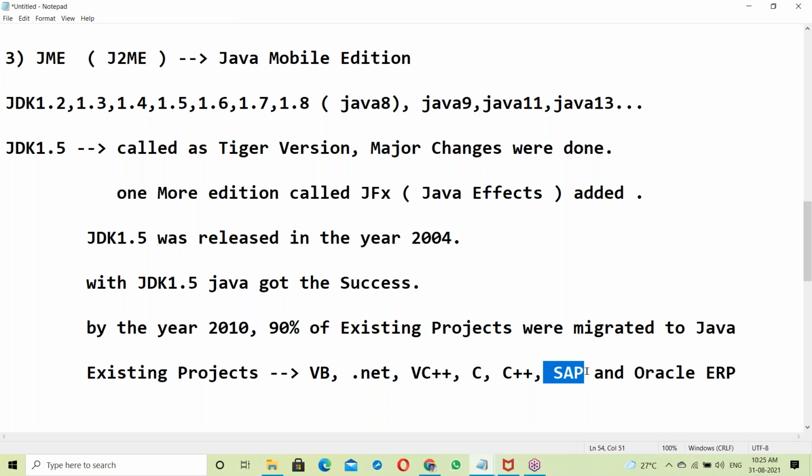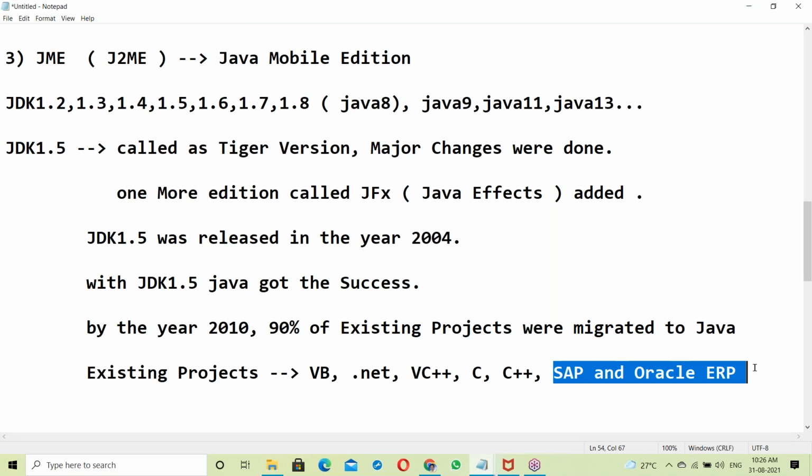Because Java is freeware, there is no need to pay anything. No licensing, nothing. It's free of cost. SAP, Oracle, ERP mean a lot of maintenance they have to pay.